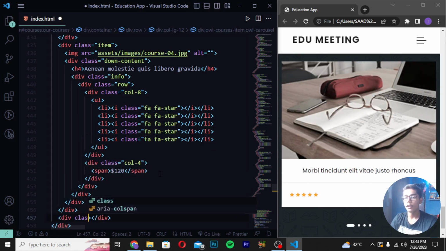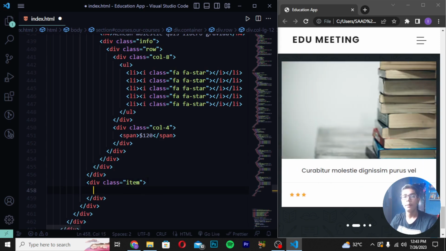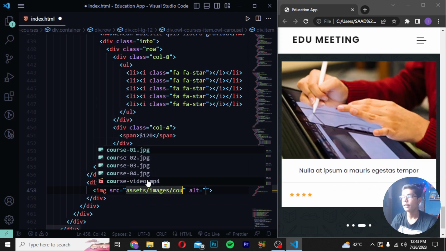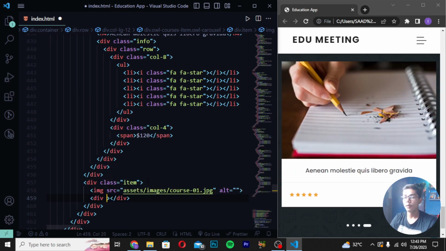Then you have to create here div class item, and this is an automatic slider. You can see this here. Then I will be moving down after this tag and create image src slash, and write here images again. With this, I will be writing here course1.jpg, which is the image name here. Then again you have to create here div class down content like this.